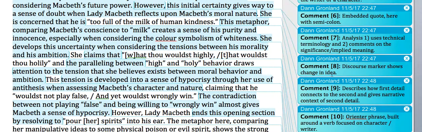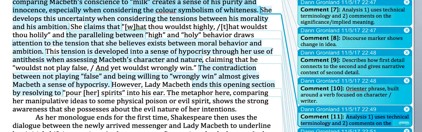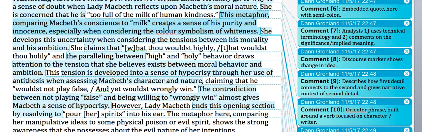So we have the embedded quote again, and then the analysis, which is here. This metaphor comparing Macbeth's conscience to milk creates a sense of his purity and innocence, especially when considering the colour symbolism of whiteness. So the analysis, again, uses technical terminology and comments on the implied meaning and significance of this.